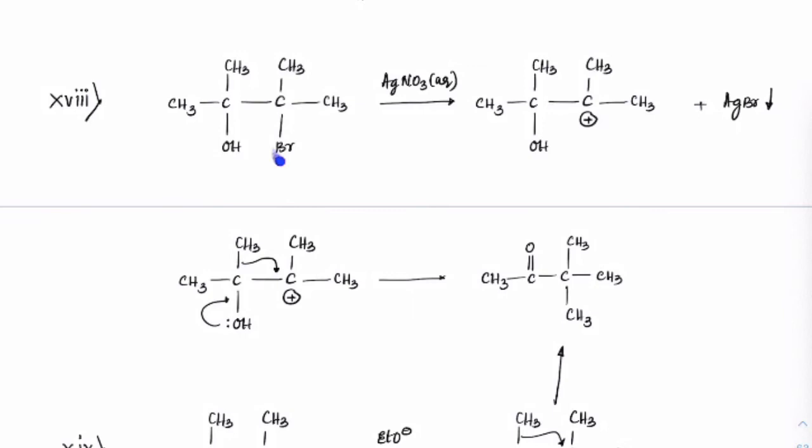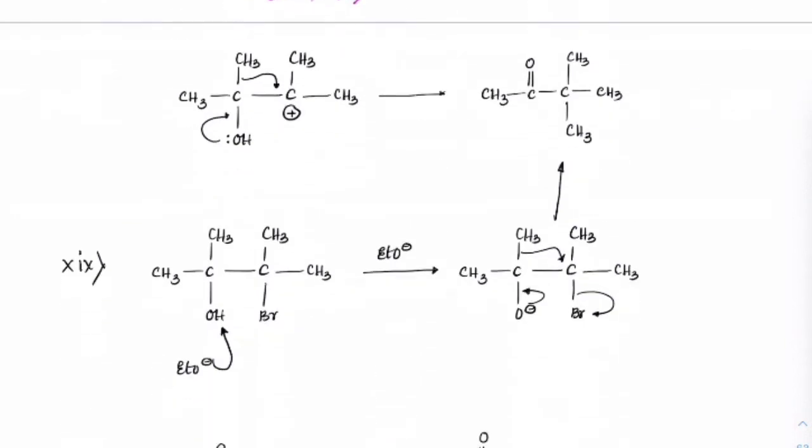Another form is, instead of NH2, this time we may have bromine, iodine, chlorine, any halide. So this is valid for chlorine, bromine and iodine. And if you treat that with AgNO3, we know that AgBr, AgCl, AgI can form precipitates. Carbocation is generated, then migration will take place. I have written here. So migration will take place, lone pair will support, you will get this pinacolone. This is also a case.